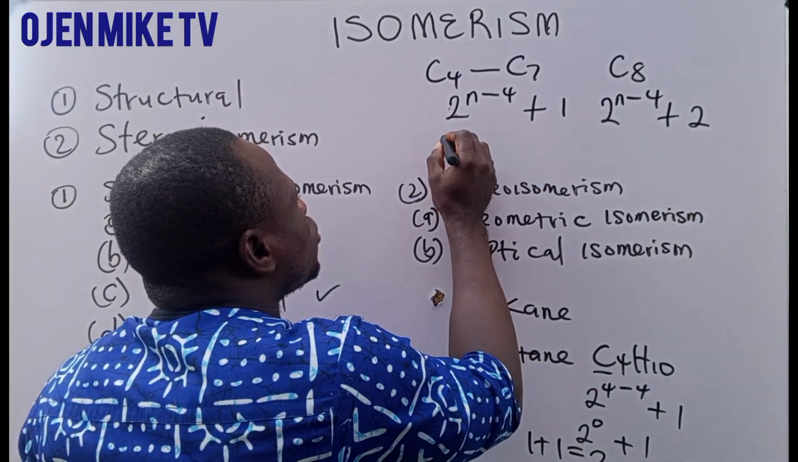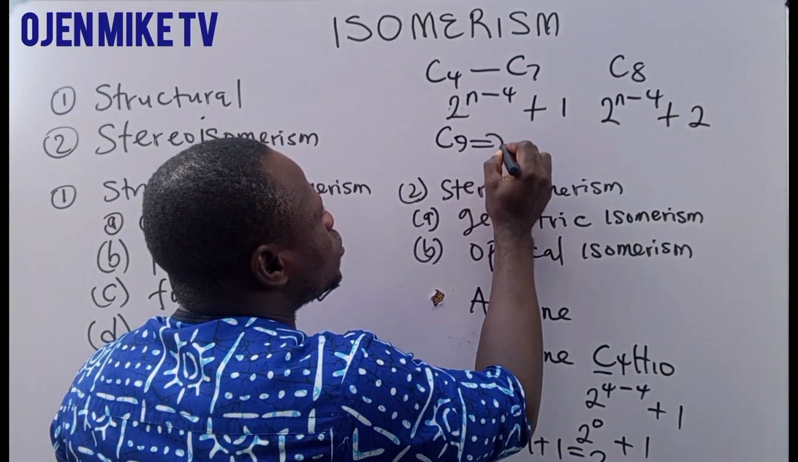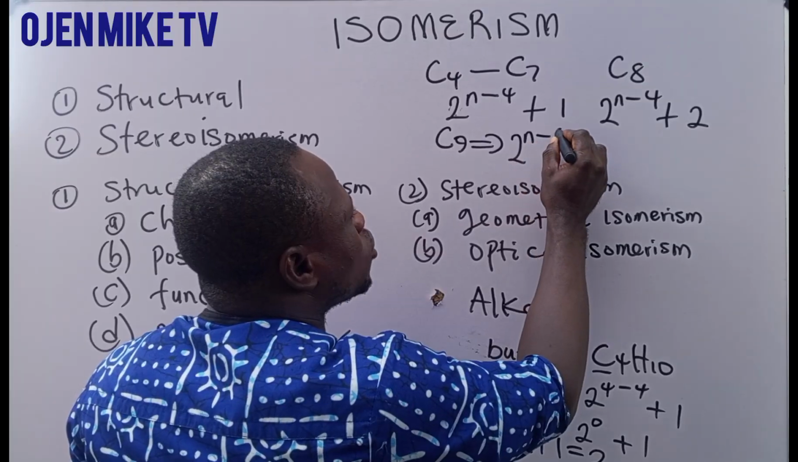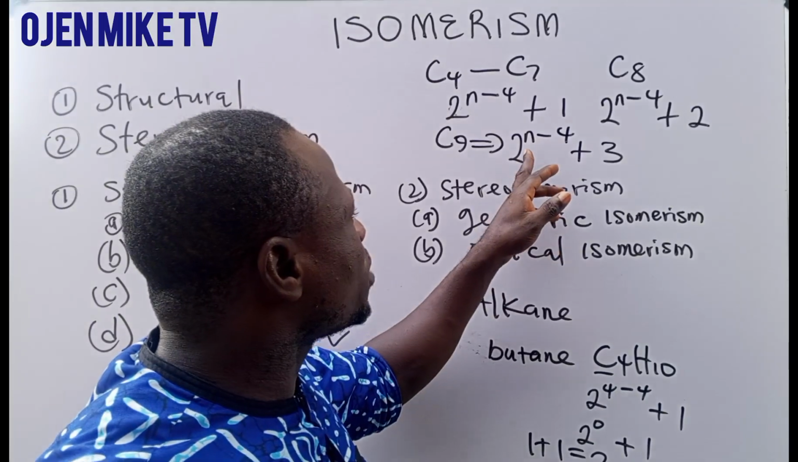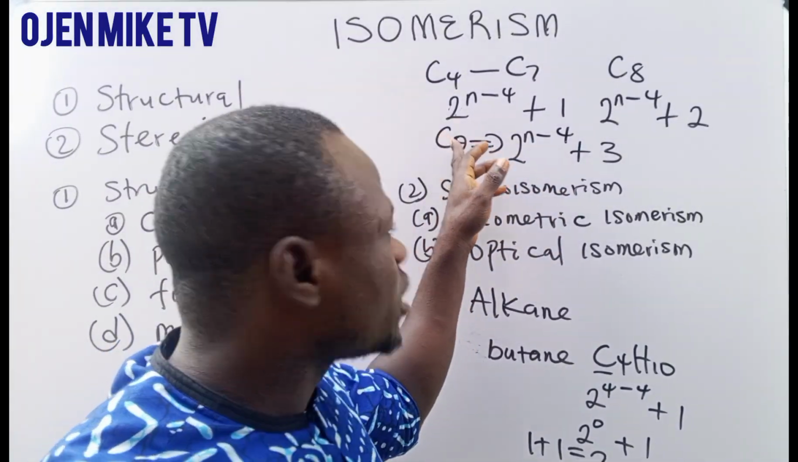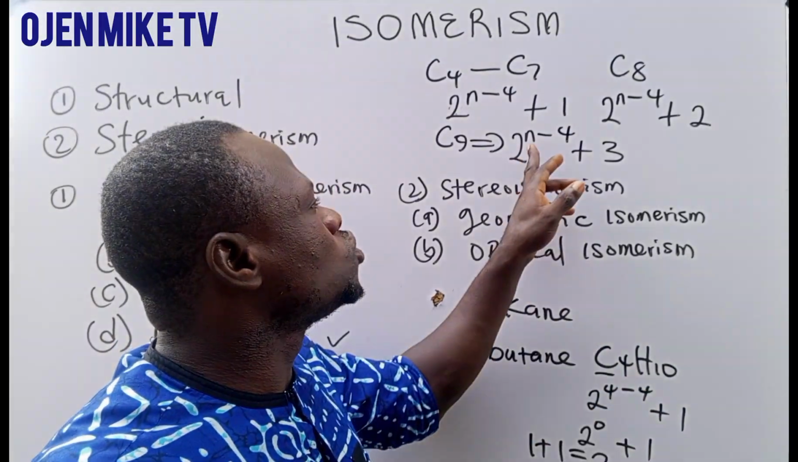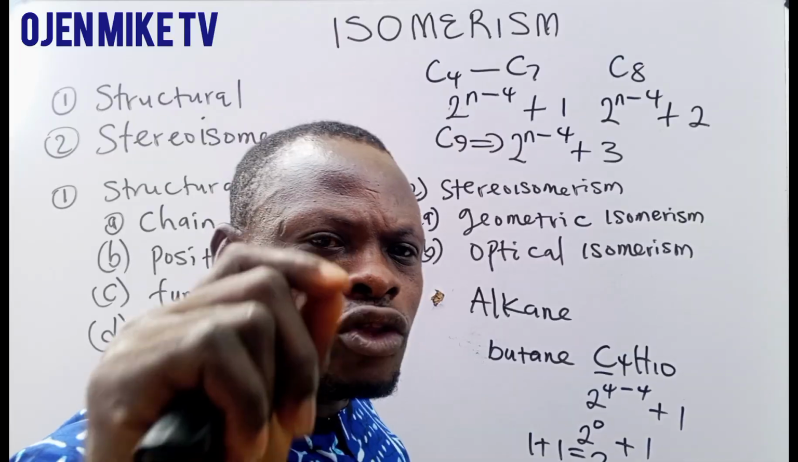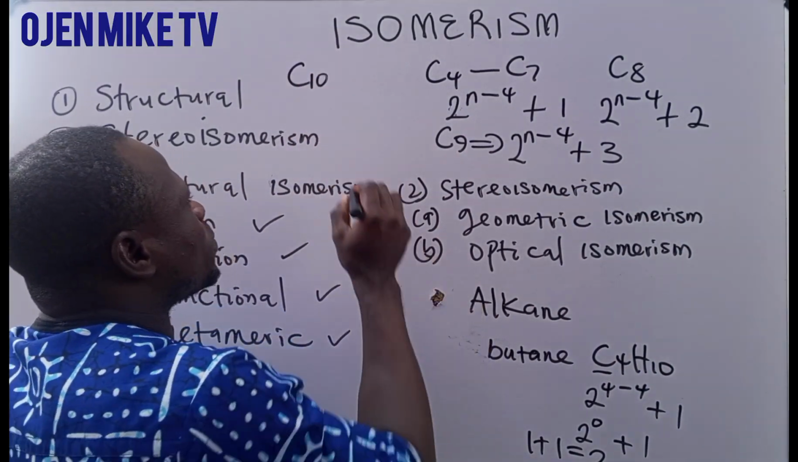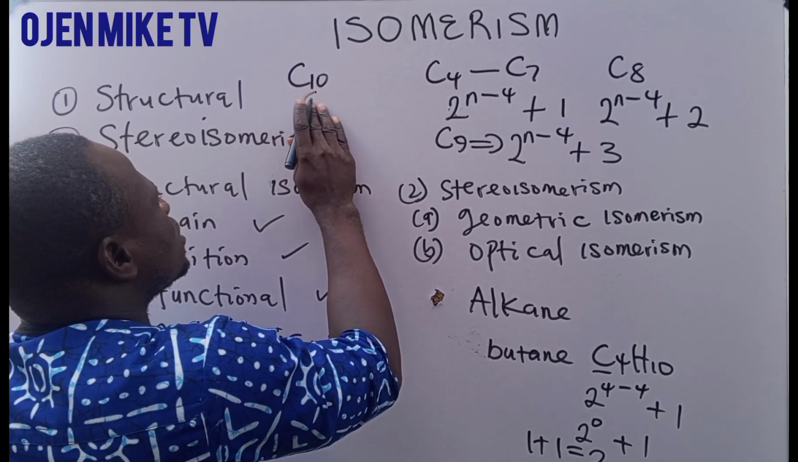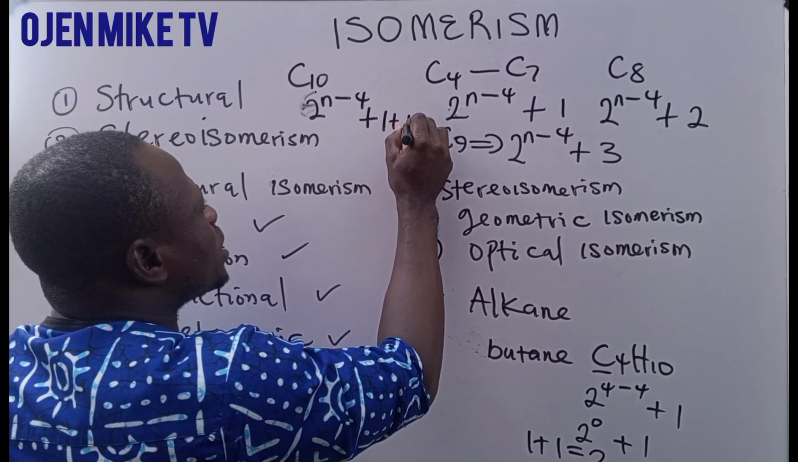Now, for carbon number 9, what you are going to use is 2 raised to power n minus 4 plus 3. This is the formula you are going to use for nonane, a formula having C9. Are you following? Now for carbon number 10, when it is C10, the formula you are going to use is 2 raised to power n minus 4 plus 1 plus n.